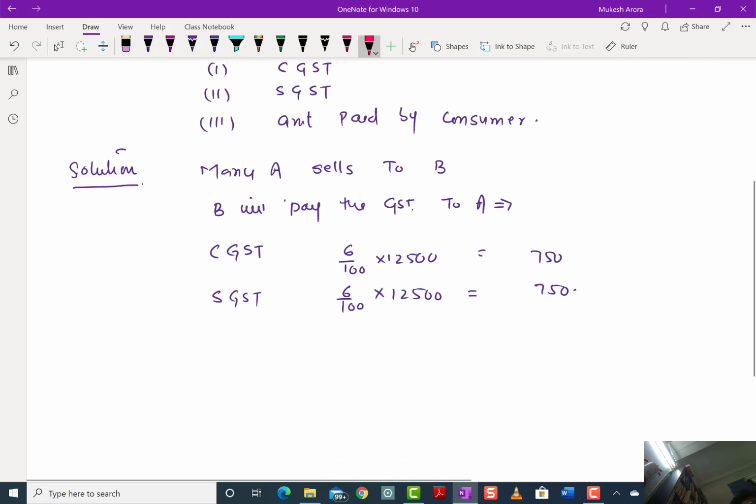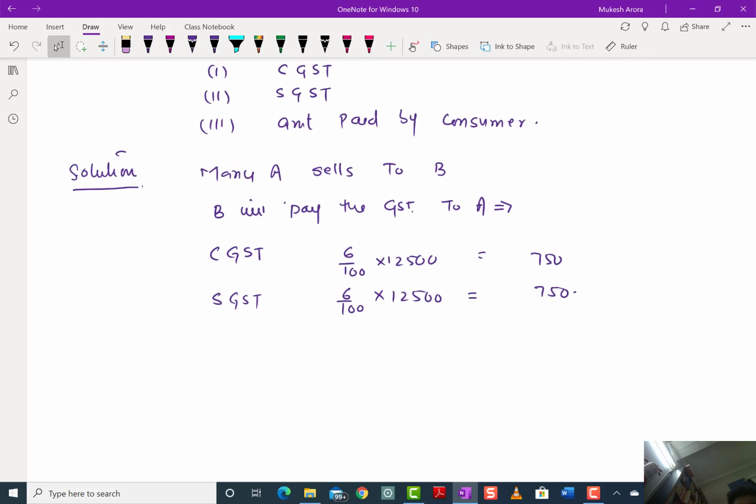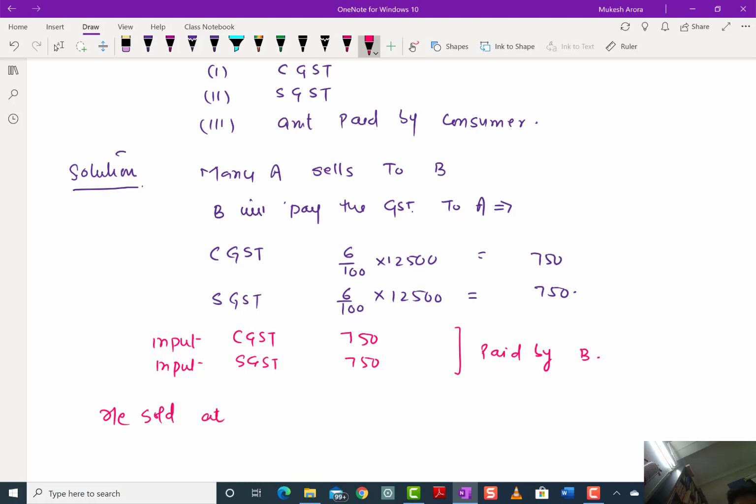Second, input CGST and input SGST, both are 750 and 750, paid by B. Now he sold at a profit of 1500.